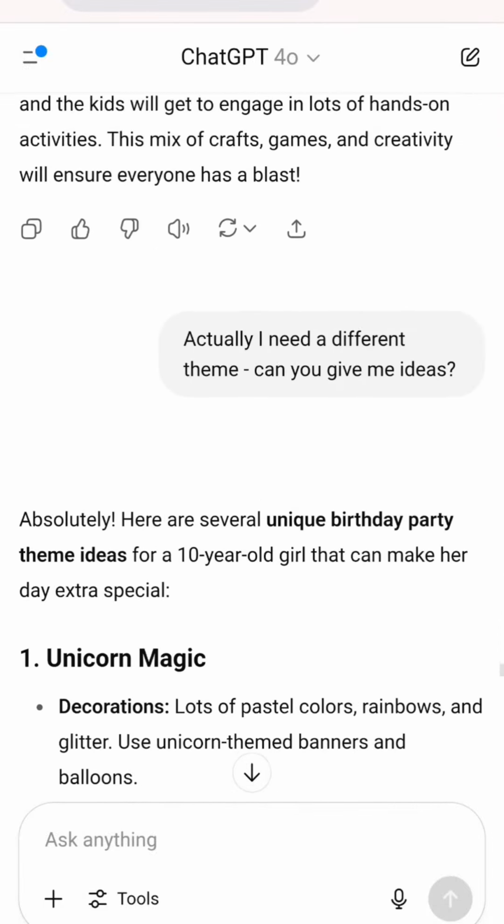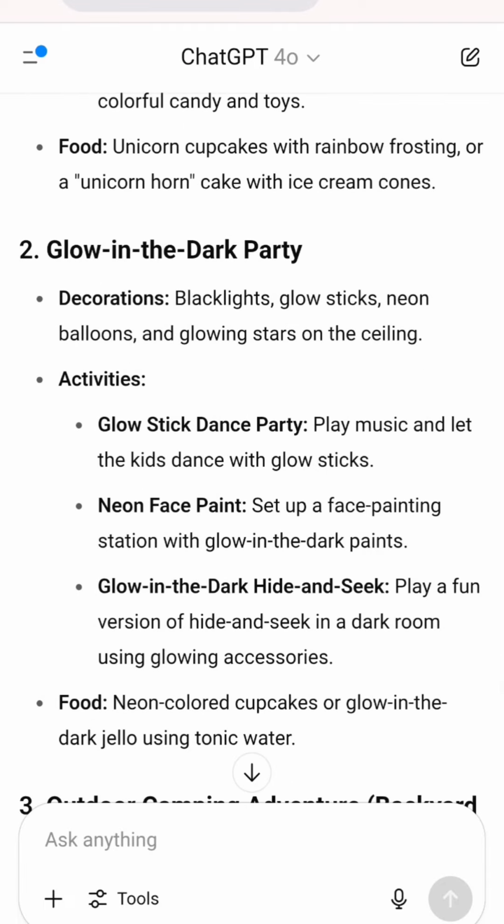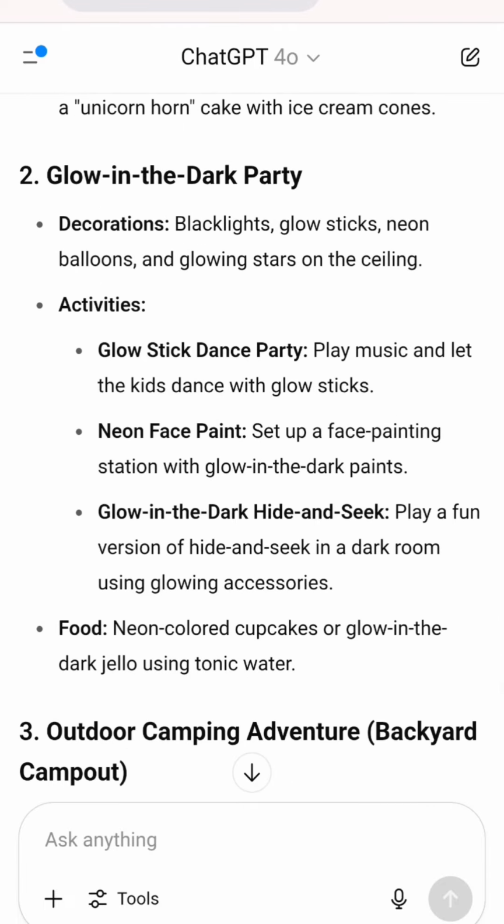If I scroll through this chat, I asked it for some different theme ideas. In particular, I was looking out for stuff where I'd actually be able to purchase things or find it cheaply, given the amount of stuff that we needed organising. In the end, we went for a glow in the dark party, but we called it a neon party. Because the other party had been space themed, there was some stuff that was reusable. So we did some stuff that was kind of similar.